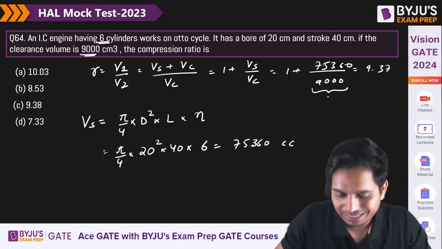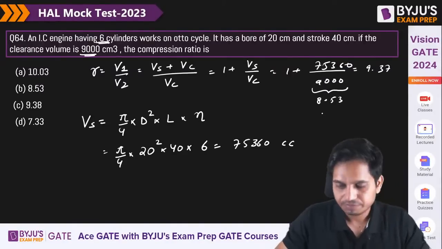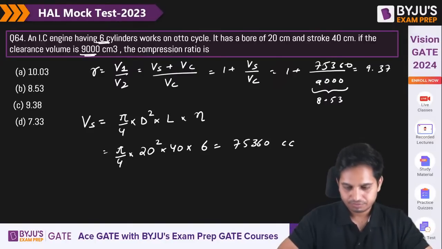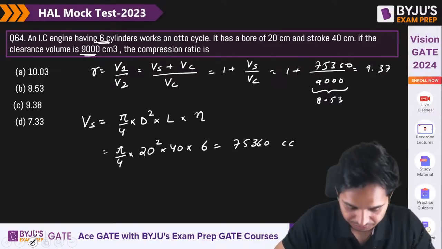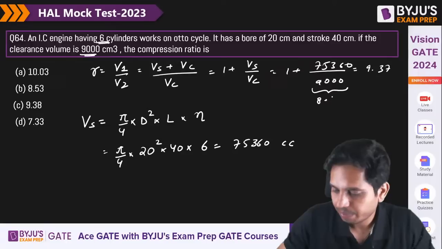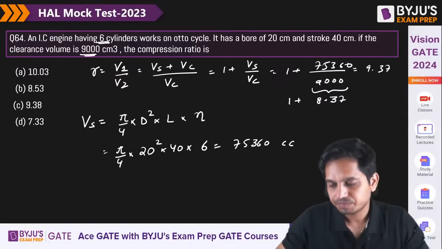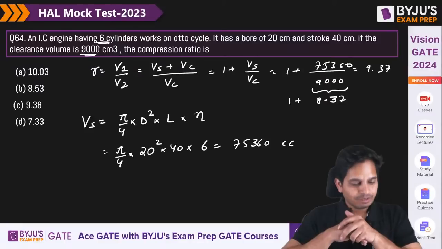Look, this is basically 8.53. This is 8.37. One plus. Yes or no?